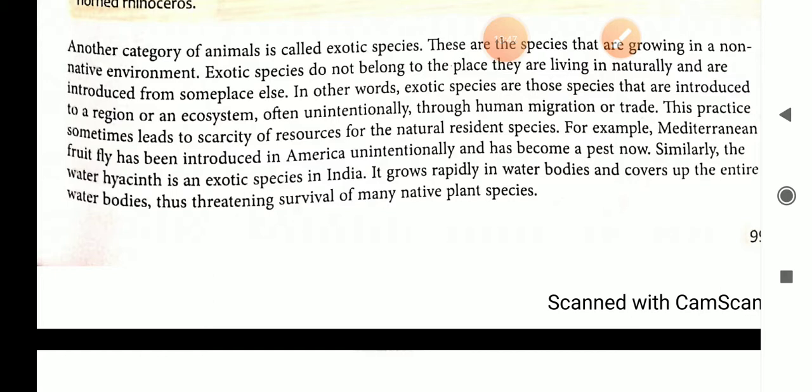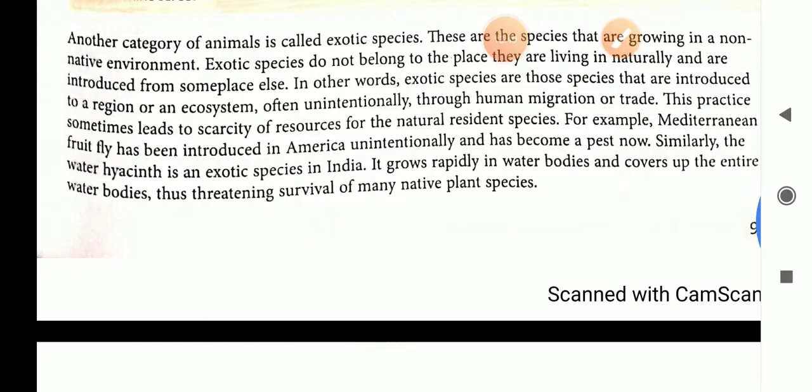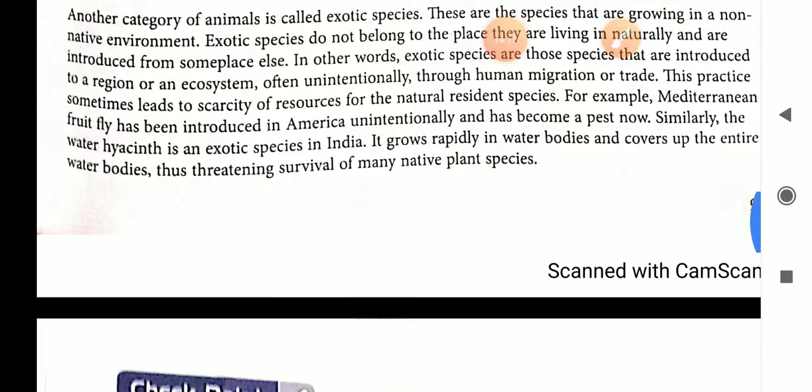So, in other words, exotic species are those species that are introduced to a region or an ecosystem, often unintentionally through human migration or trade. बिना सोचे समझे कभी उसे अपने सराउंडिंग्स में ले आया गया होगा ह्यूमंस के द्वारा, and then it remains in that region. This practice sometimes leads to scarcity of resources for the natural resident species.